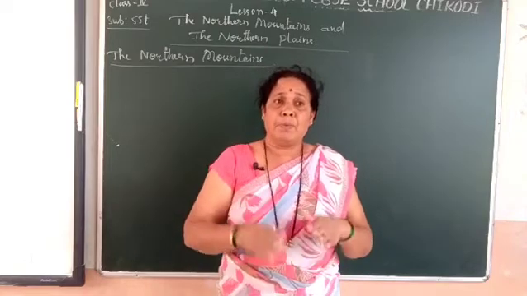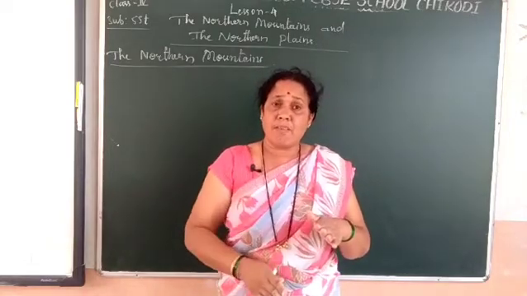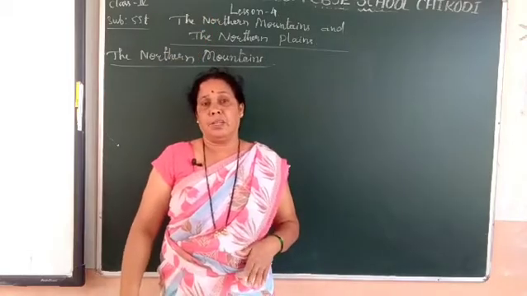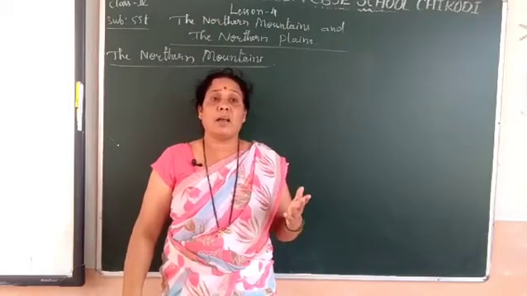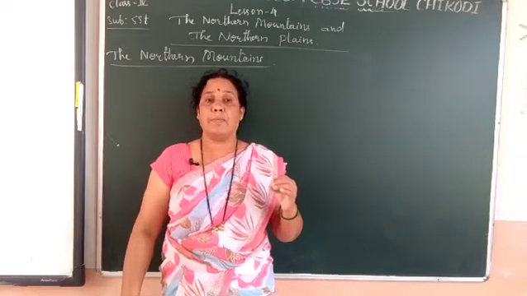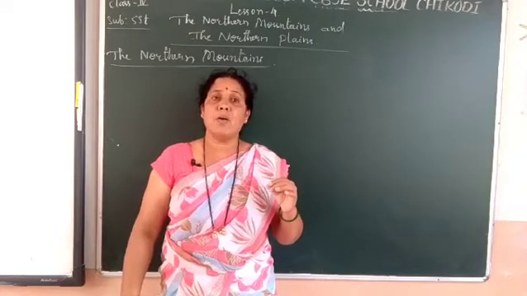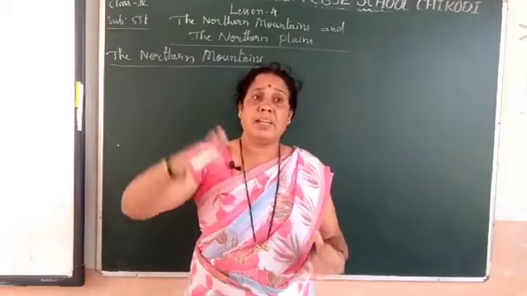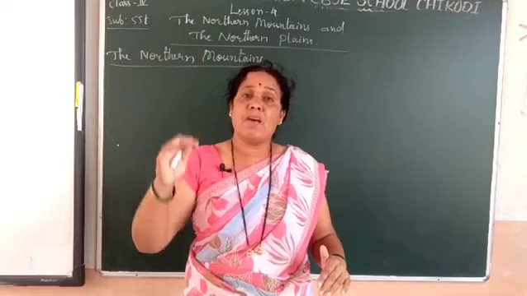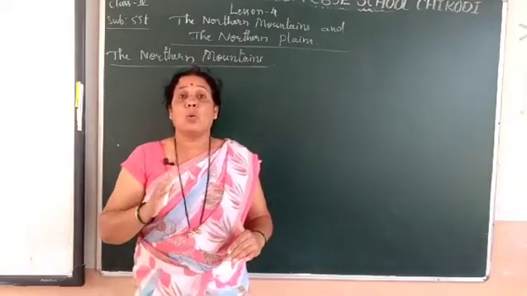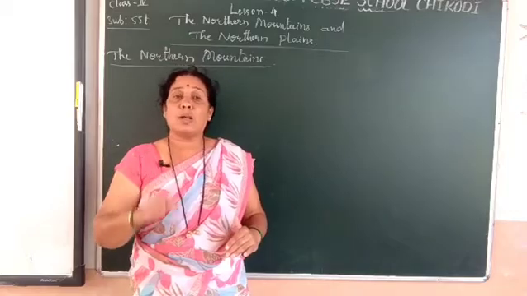The temperature falls with the increase in height. So mountain regions have a very cool climate.